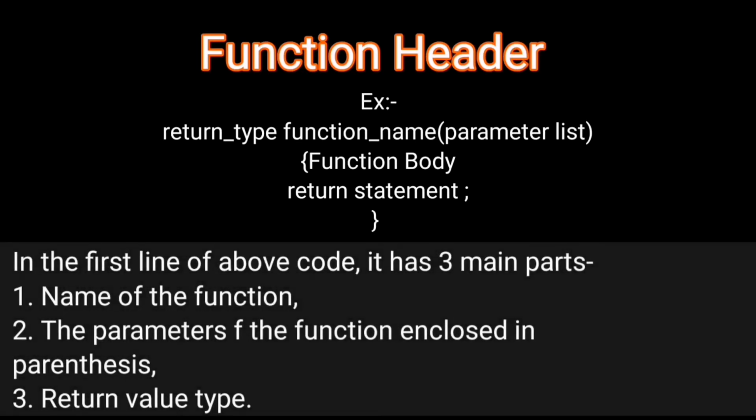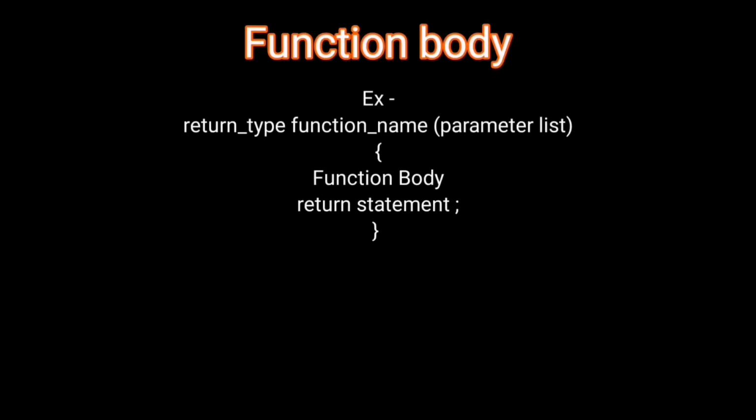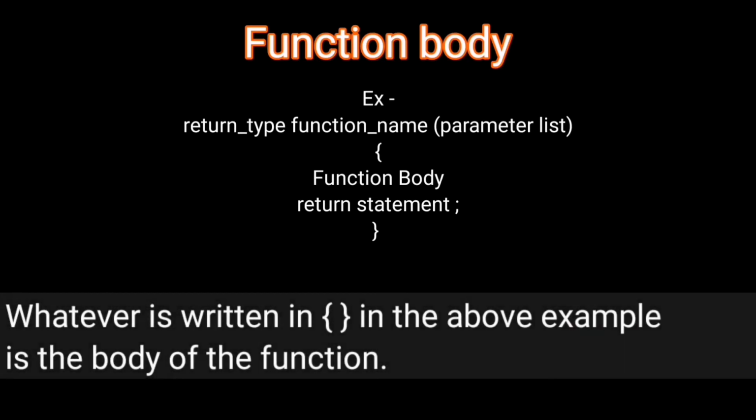In the first line of this code, it has three main parts. First one is the name of the function, then the parameter of the function enclosed in parenthesis, then the return value type. Function body. Here in this example, whatever is written in parenthesis is the body of the function.